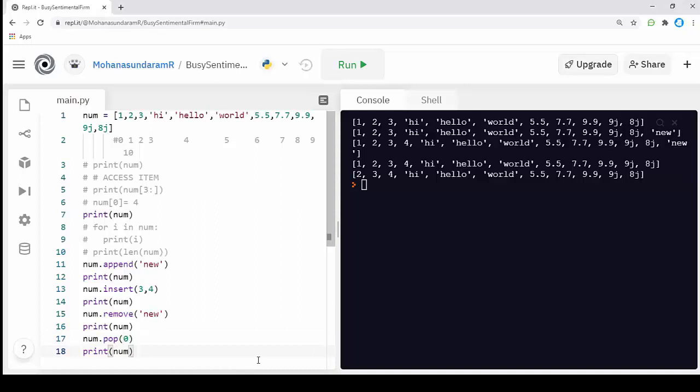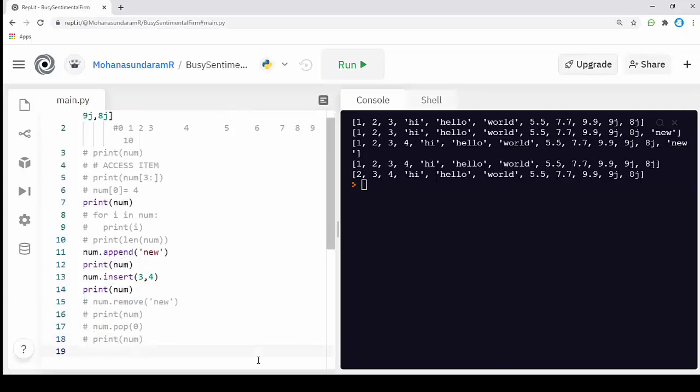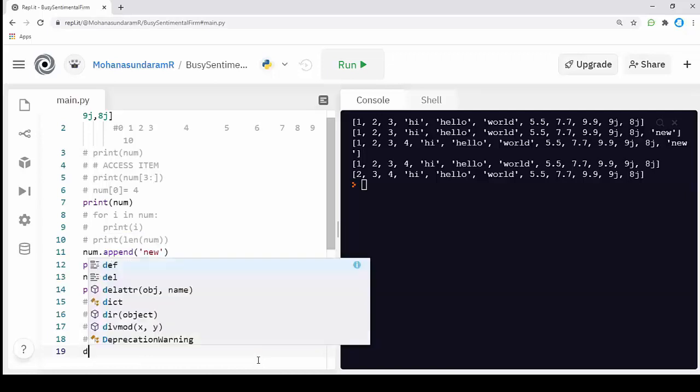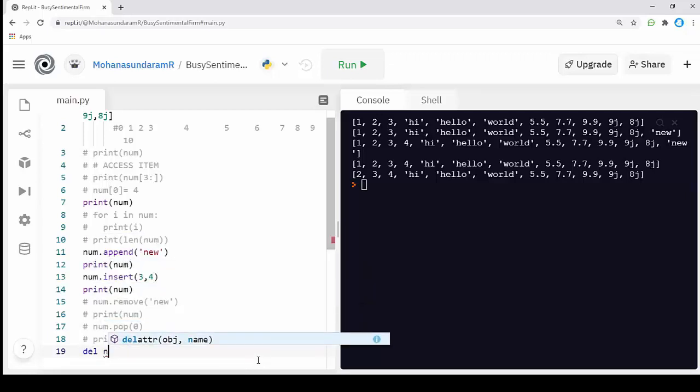Next remove method: I'm going to comment out this pop method, and also the remove method. Next is del. Del is also similar to remove and pop. I'm going to call del like this, with num, and I'm going to pass the value.